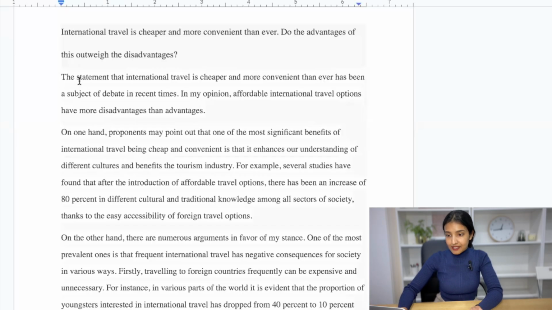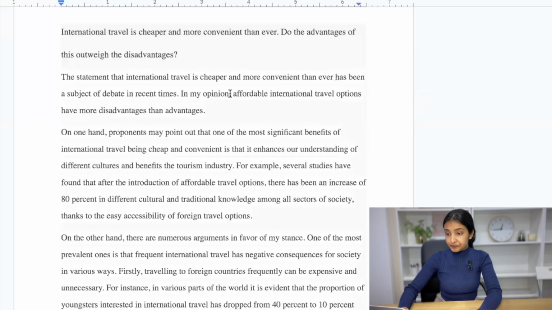So this is a sample answer I've done. The statement that international travel is cheaper and more convenient than ever. So I have used the same sentence from the question, but if you're capable, paraphrase it slightly. International travel is accessible and cheaper than ever. So slight changes like that will be better. Has been a subject of debate in recent times.